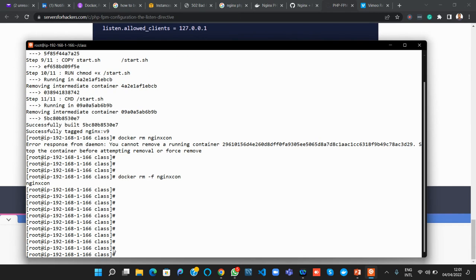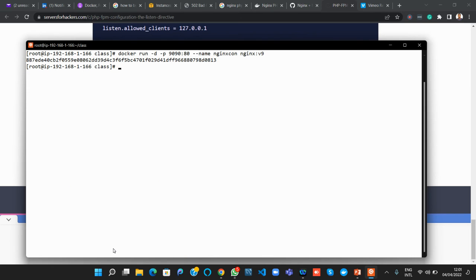So now let's rerun the container. Docker run -d -p 1990:80 --name nginx-con, and the image, version 9.